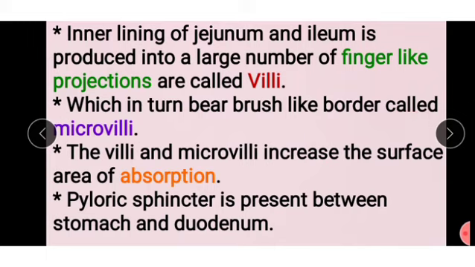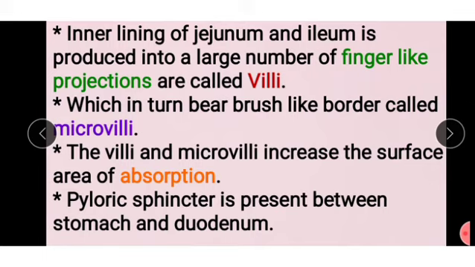Micro means small, brush-like structures we see in the border of the jejunum and ileum. The villi and microvilli increase the surface area of absorption.